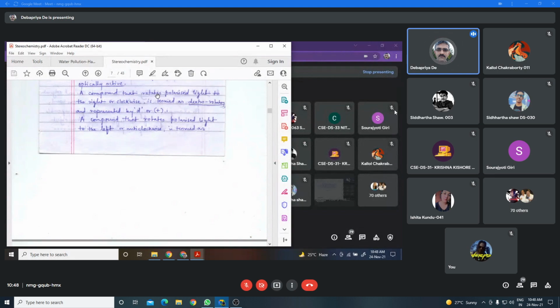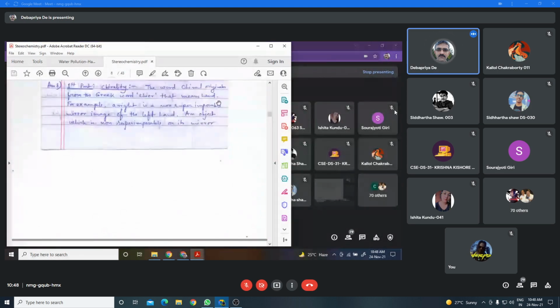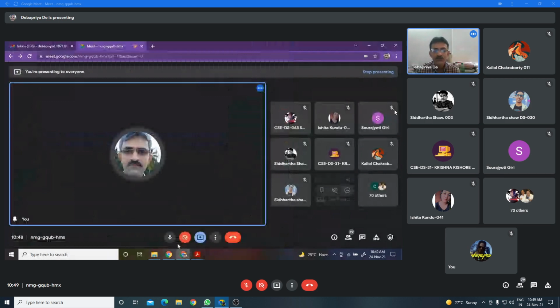Okay. Now I shall discuss chirality, that is, chiral compounds. The word chiral originated from the Greek word cheir, which means hand. Your right hand is a non-superimposable mirror image of your left hand.